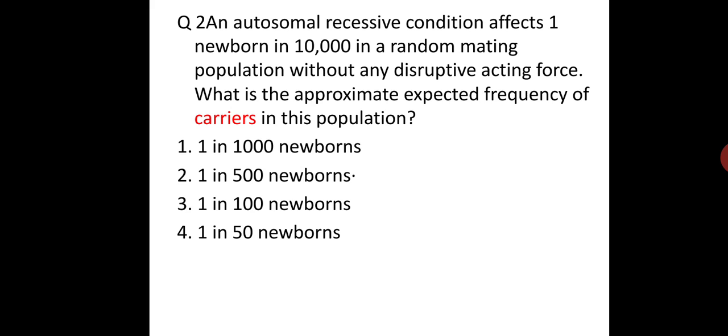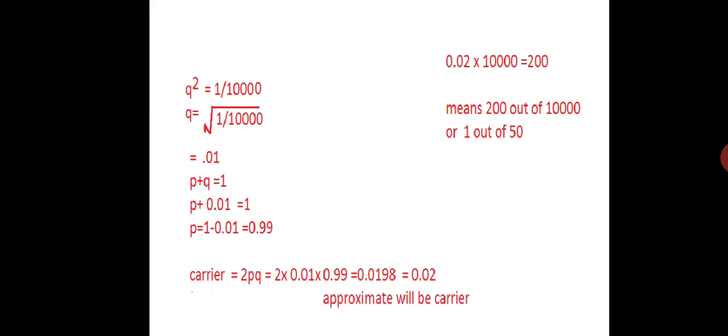Q square will be equal to 1 upon 10,000, so Q will be 0.01 and P will be 0.99. Carrier will be equivalent to 2PQ, that is 0.0198, and we can round it to 0.02.